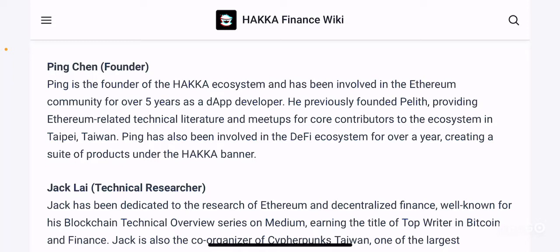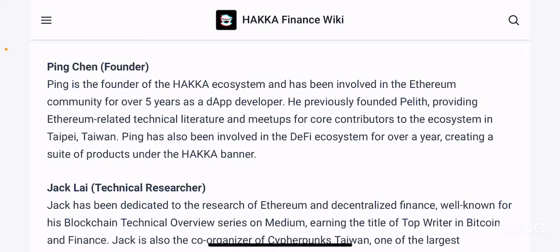So again, this person is well experienced when it comes to Ethereum-based DApp development for the past 5 years. He previously founded Pellet, providing Ethereum-related technical literature and meetups for core contributors to the ecosystem in Taipei, Taiwan. So again, this person founded Pellet, which is a project. Not a lot of people know that, but if you want to do your own deep dive into this, then by all means go ahead.